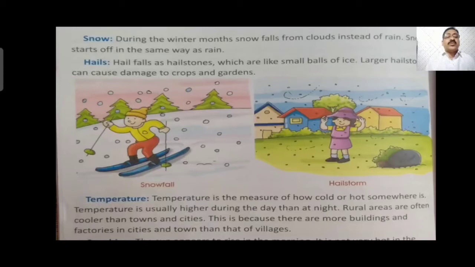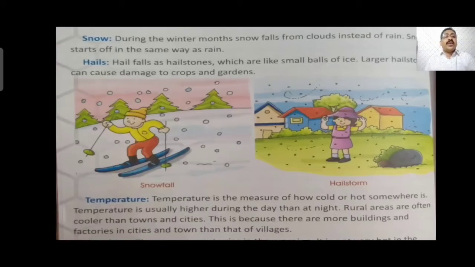This is only because villages are surrounded with trees and green agricultural fields. You will hardly find factories in villages, but cities and towns are full of buildings, construction, bridges, towers, flats, apartments, roads. You will hardly find trees. Every tree is cut in the cities. So temperature is very high in summer in cities. Rather, you will find it low in villages.